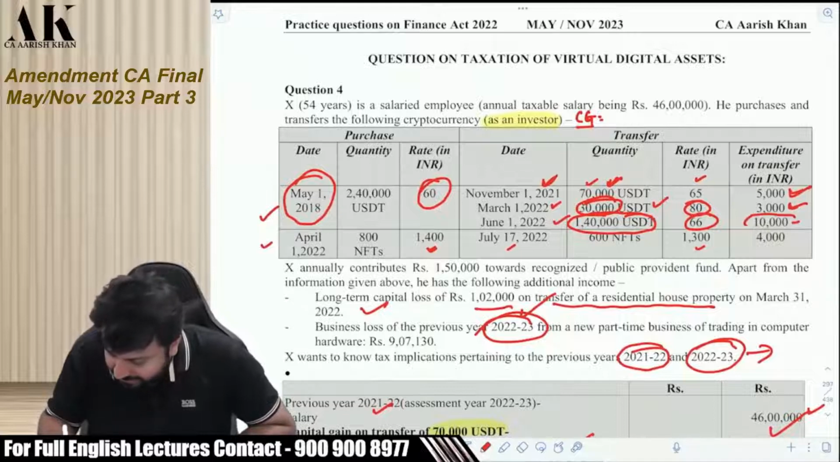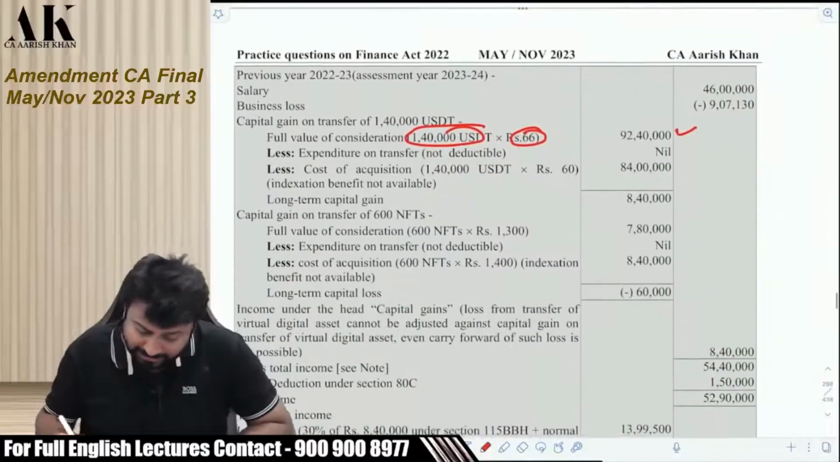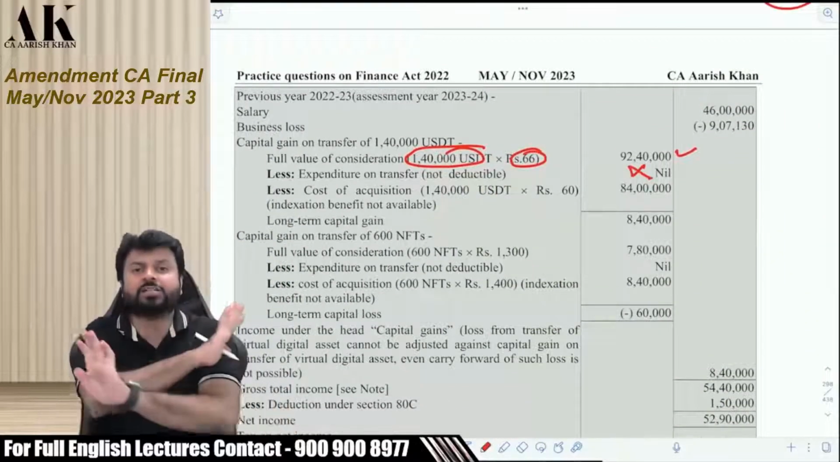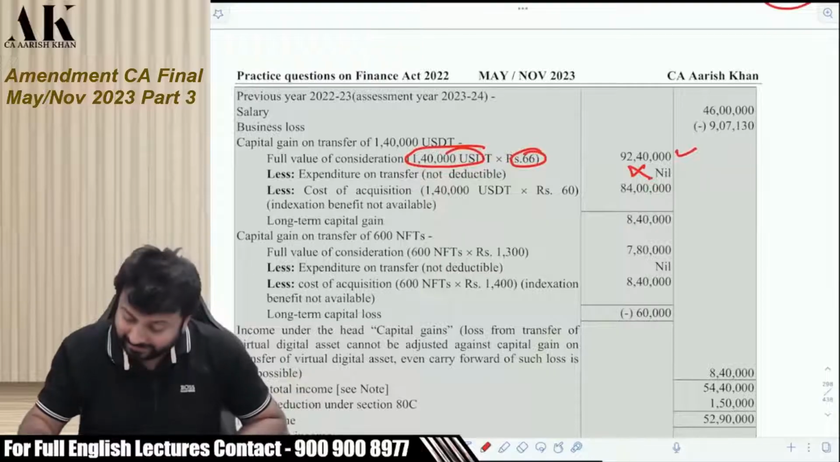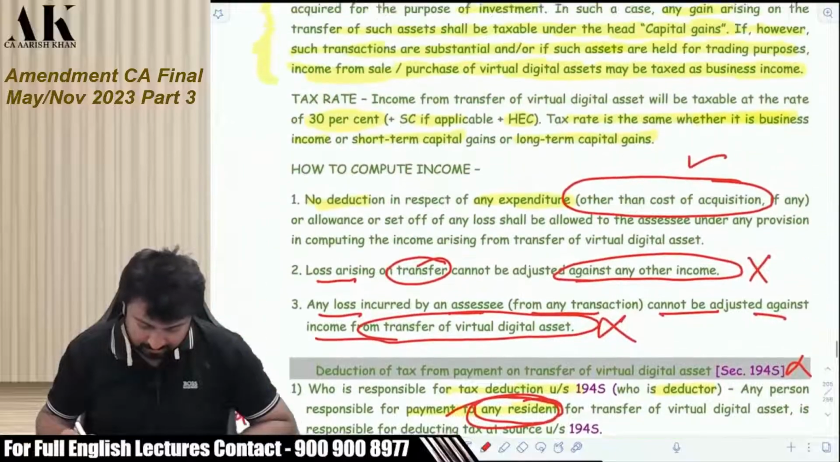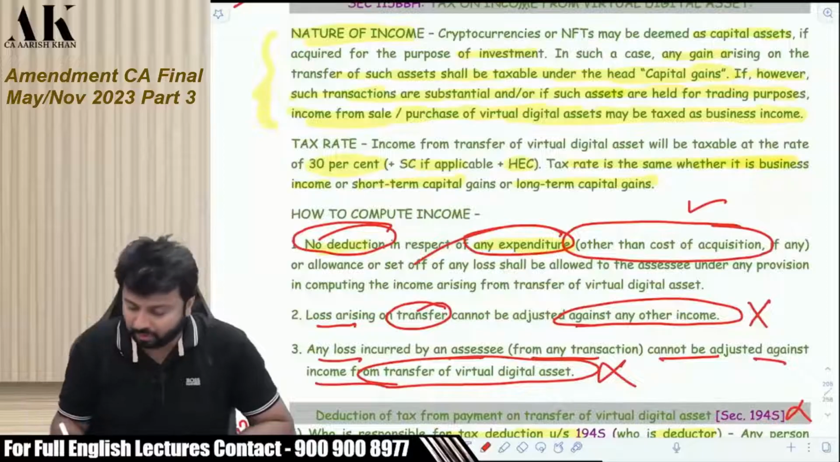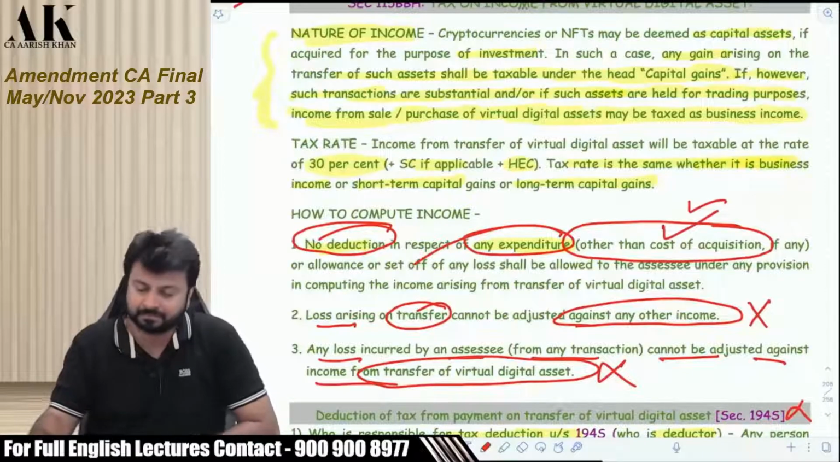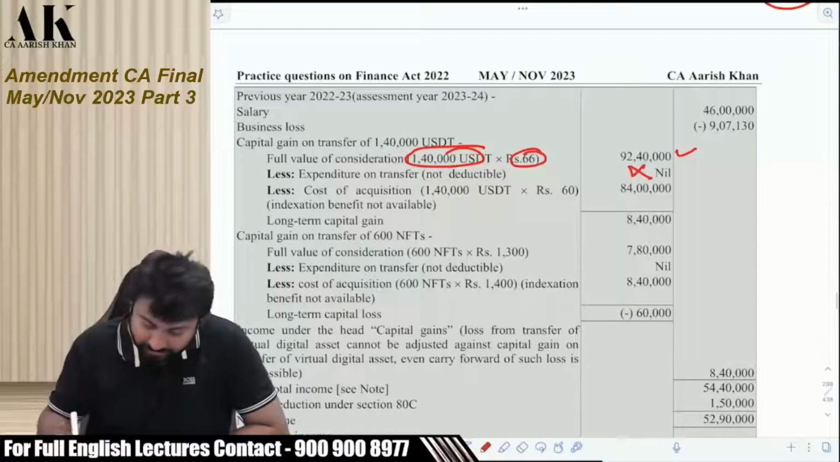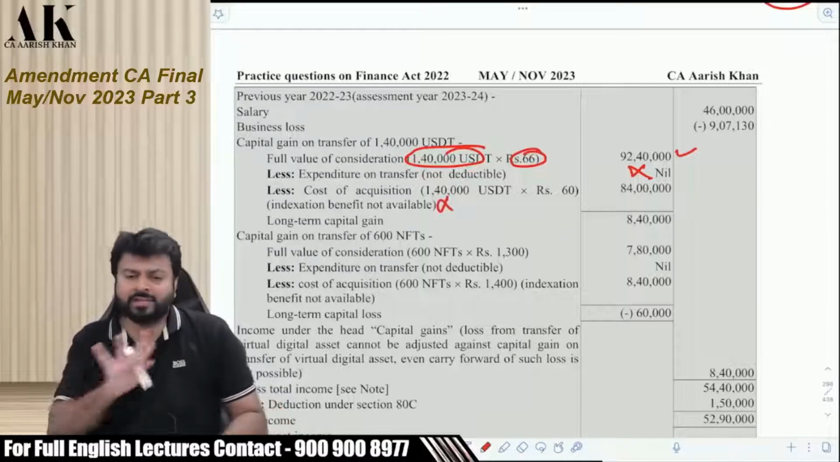Now, against that, there is some expenditure on transfer. Will I get the deduction of expenditure on transfer? The answer is no, because as per the new provision, you do not get any deduction except the cost of acquisition. Nothing will be allowed except the cost of acquisition. You can check over here. No deduction of any expenditure. Even expense on transfer will not be allowed. Only cost of acquisition will be allowed. Check. Therefore, here you are not going to get the deduction of expenditure on transfer also. Even indexation benefit is not available. That is also not given by the government.